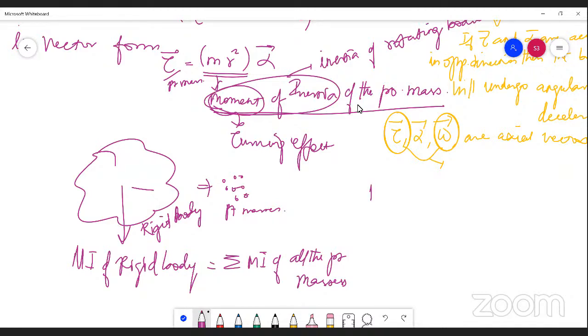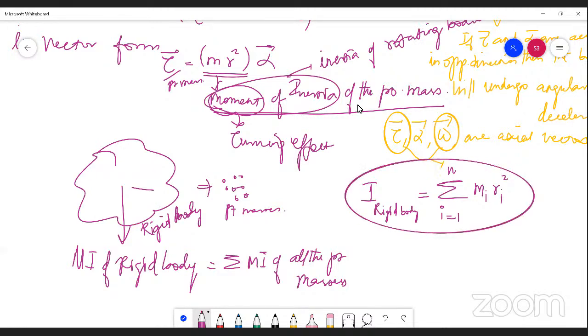I can write it as the total moment of inertia. This I is the moment of inertia of the rigid body. Actually, I is the notation for the moment of inertia. So, the moment of inertia of the rigid body is equal to the sum over i equals 1 to n of mi ri square. This is the moment of inertia of the rigid body. What I have done is, I have summed up the moment of inertia of all the point masses from 1 to n. So I am getting the total moment of inertia of the rigid body.